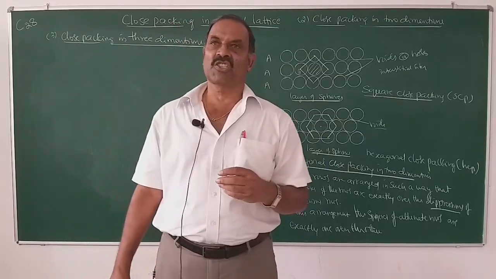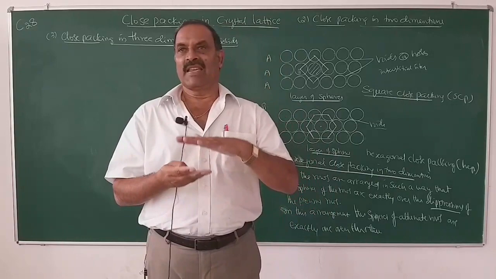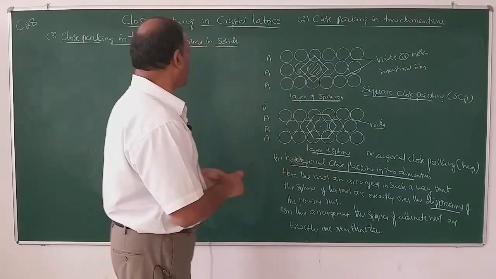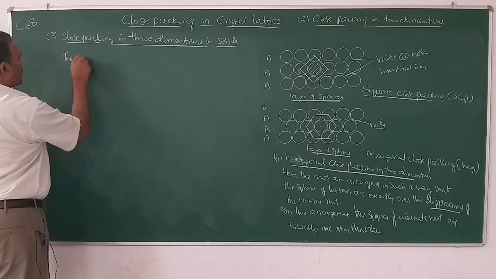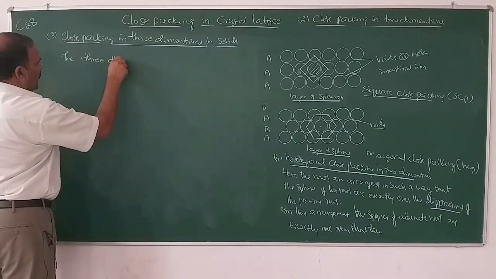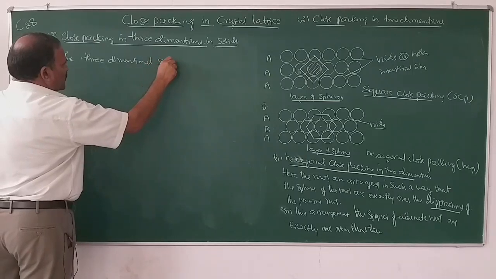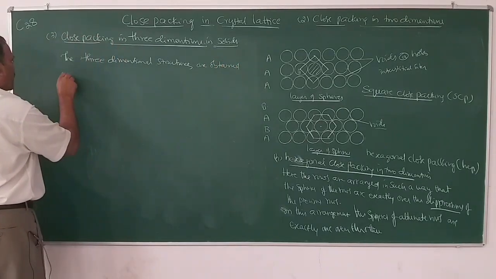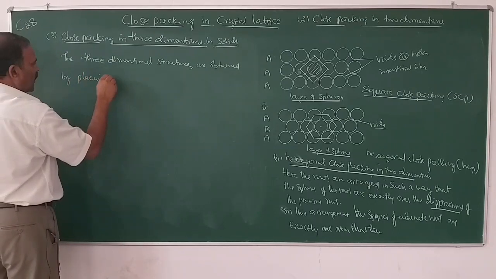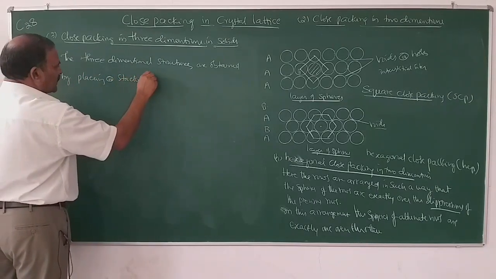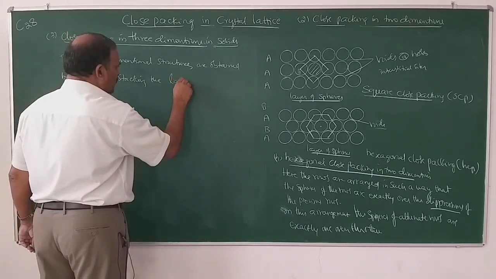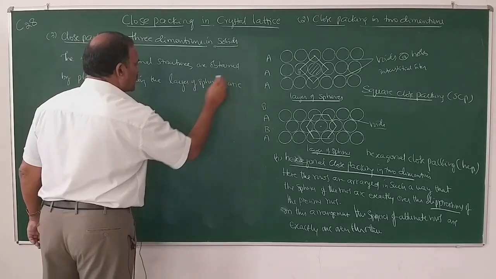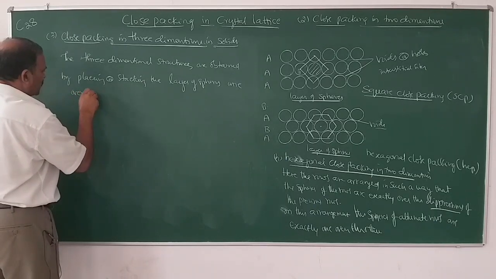So 3-dimensional structures are obtained by placing or stacking the layers of 2 dimensions, the layers of spheres, one over the other.